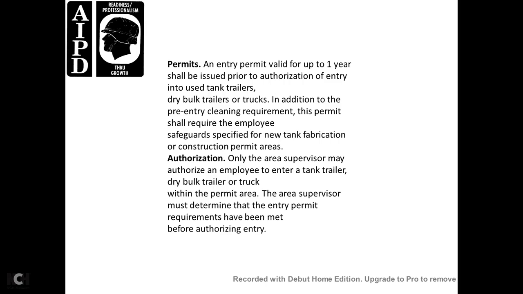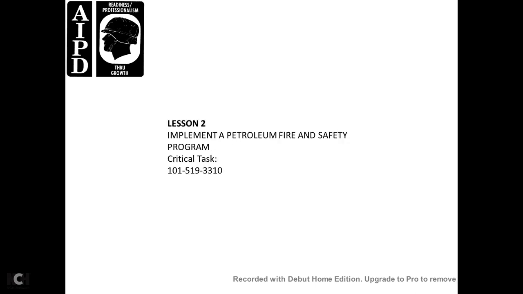In addition to a pre-entry clearance requirement, the permit shall specify the employee safeguards for the construction permit areas. Authorization. Only the area supervisor may authorize an employee to enter the tank, trailer, dry bulk trailer, or truck with a permit area. The area supervisor must determine that the entry permit requirements have been met before authorizing entry.